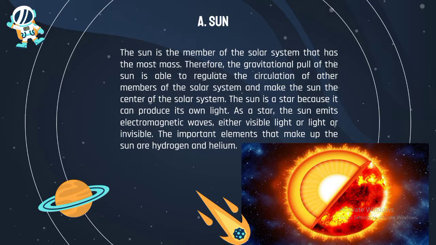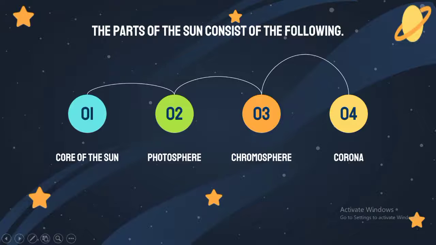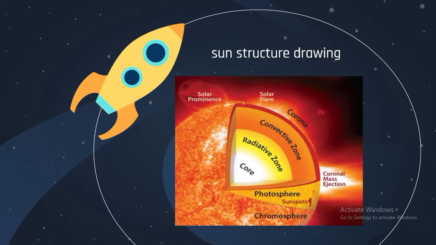The Sun is a star because it can produce its own light. As a star, the Sun emits electromagnetic waves, either visible light or invisible. The important elements that make up the Sun are hydrogen and helium. The parts of the Sun consist of the following: core of the Sun, photosphere, chromosphere, and corona. The image of the structure of the Sun can be seen as follows.